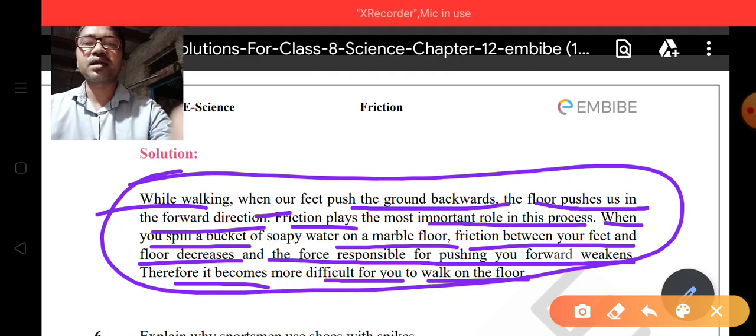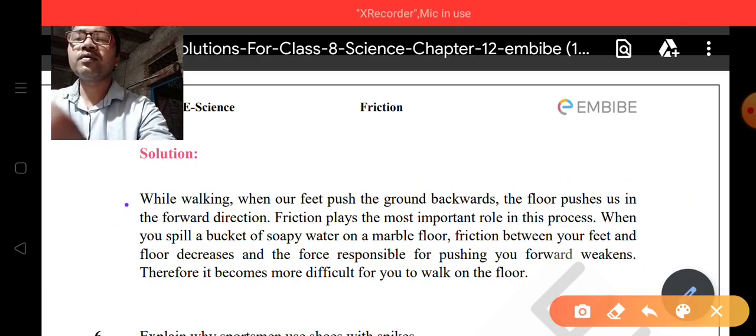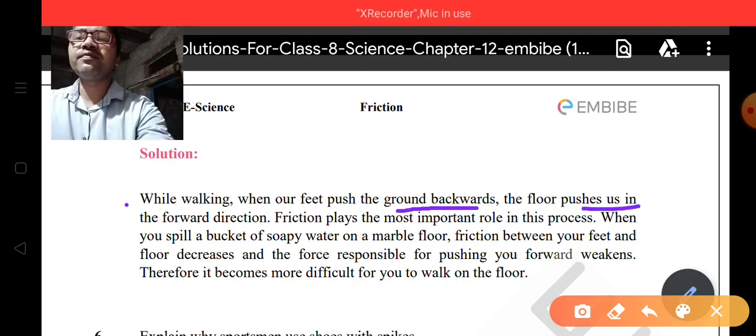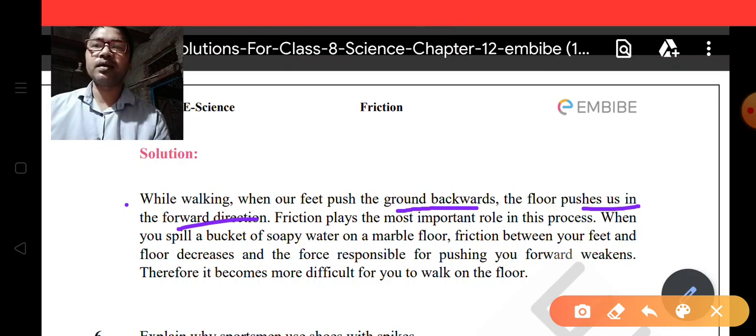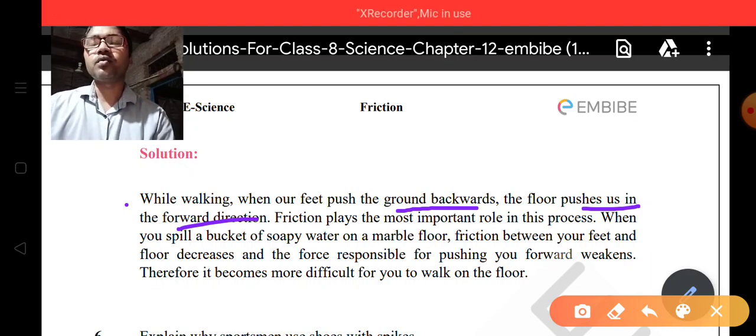Let's see once again what happens actually. While walking, when your feet push the ground backward, the floor pushes us in the forward direction. Due to this we are able to move. Actually we are able to move on the ground due to this reason.